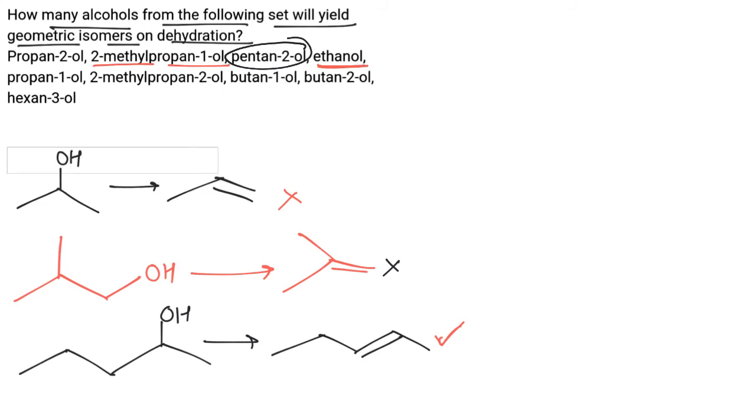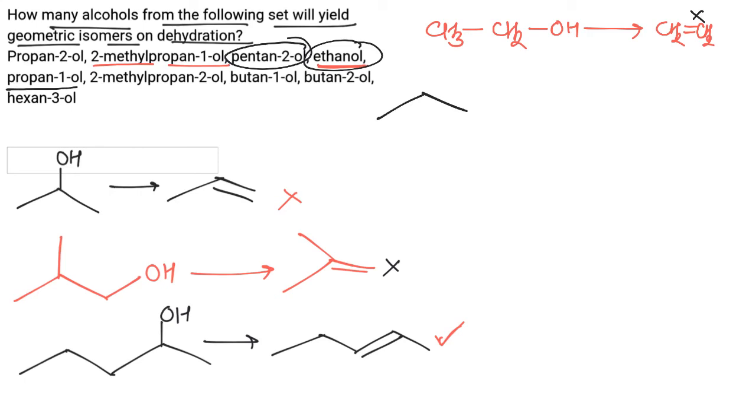Next we have ethanol, CH3CH2OH, and on heating with H2SO4 it will form ethene, which will not show geometrical isomerism. Next we have propan-1-ol. On reacting with H2SO4 it will give propene, which will again not show geometrical isomerism.